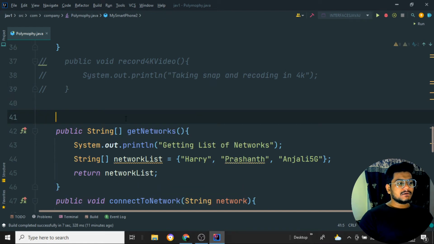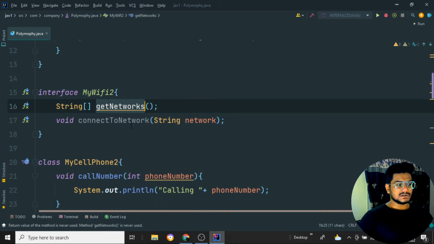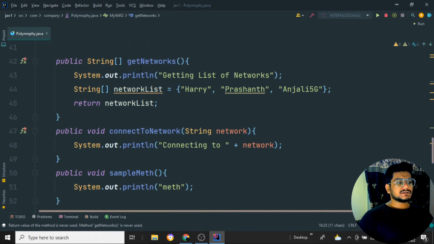The one more mandatory method was for this particular string, which I have declared. I need to write the logic for get networks. So we are writing public String getNetworks. Here I need to get the list of all the networks. In this string, I'm creating one network list with Harry, Prashant, and Anjali. These three values I am passing into the networks list, and this method will just return the network list Harry, Prashant, and Anjali.